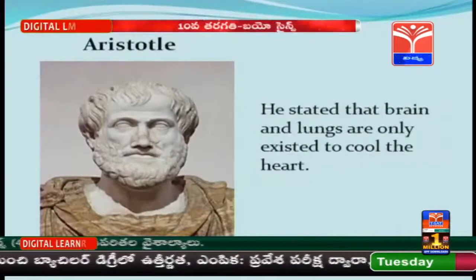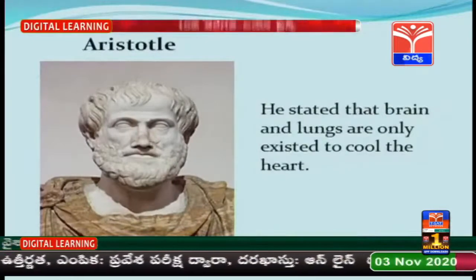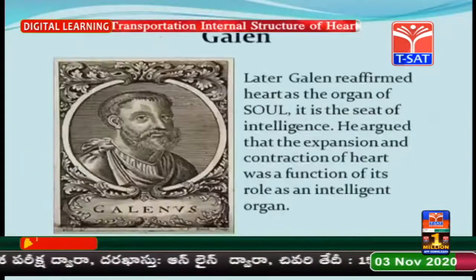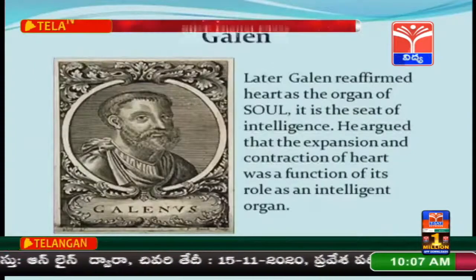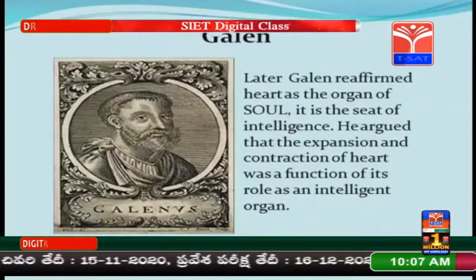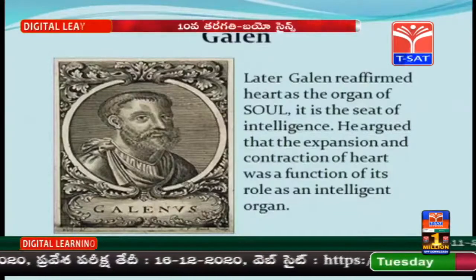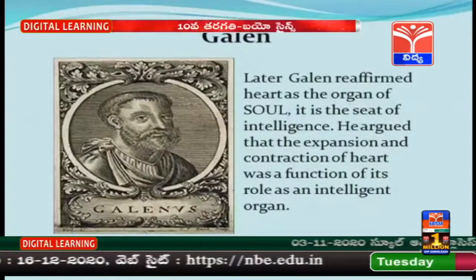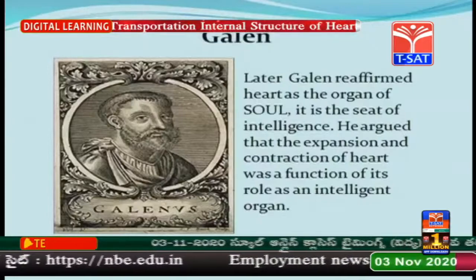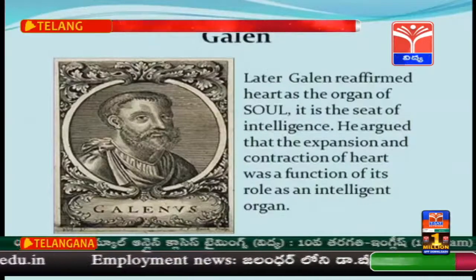He stated that the brain and lungs exist only to cool the heart. Galen reaffirmed the heart as the organ most closely related to the soul. He argued that the expansion and contraction of the heart was a function of its role as an intelligent organ.